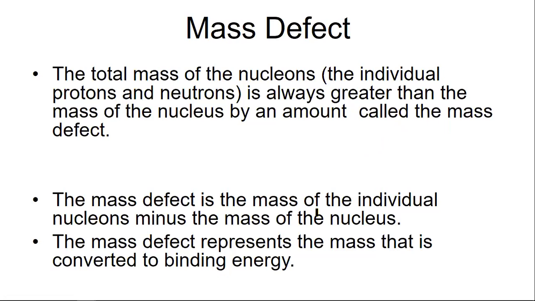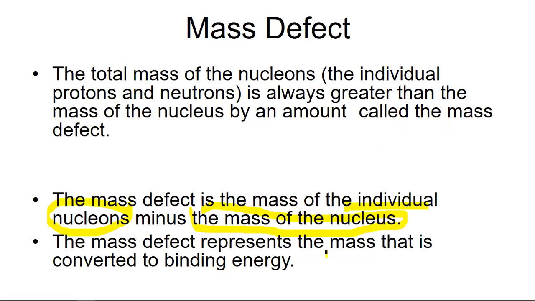Mass defect is the total mass of the individual nucleons minus the mass of the nucleus.